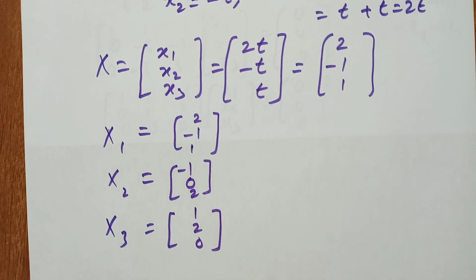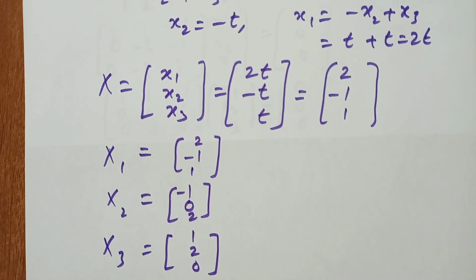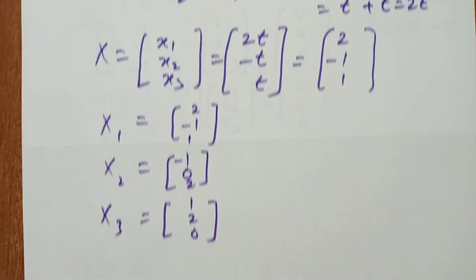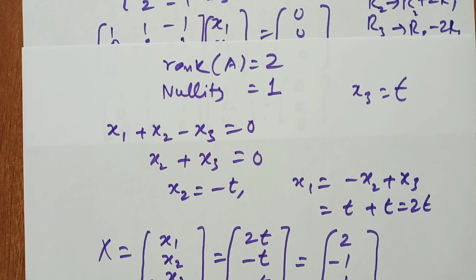So we have seen here, for two equal eigenvalues, how we calculate the eigenvectors. This is the method to solve this. You can try for different questions.